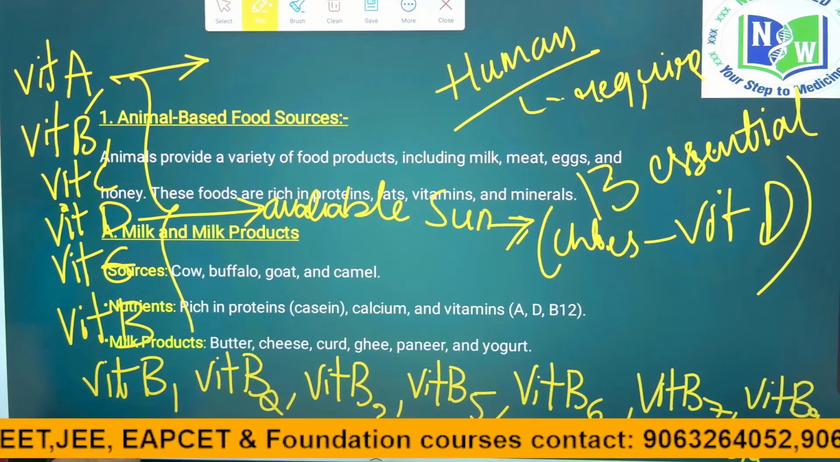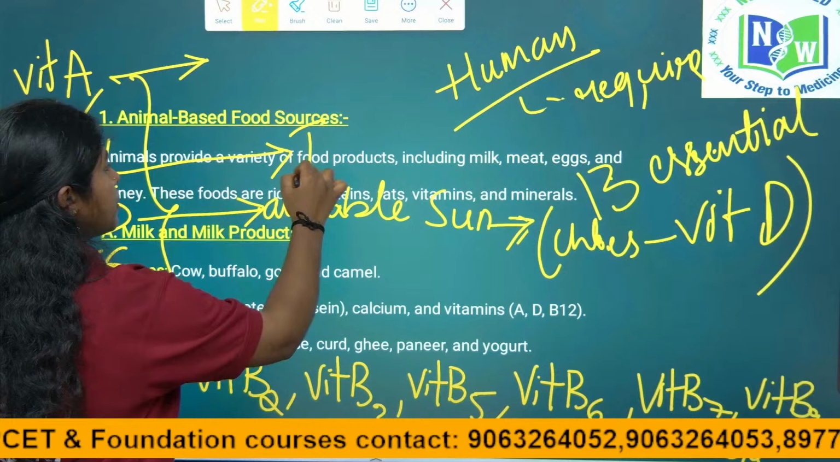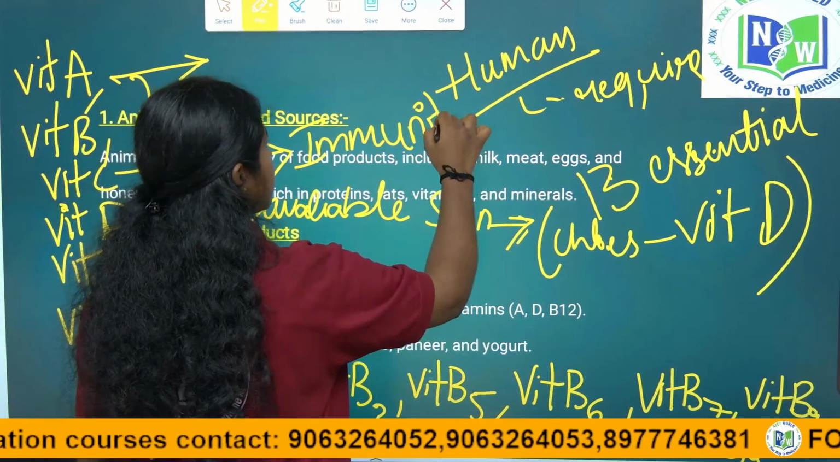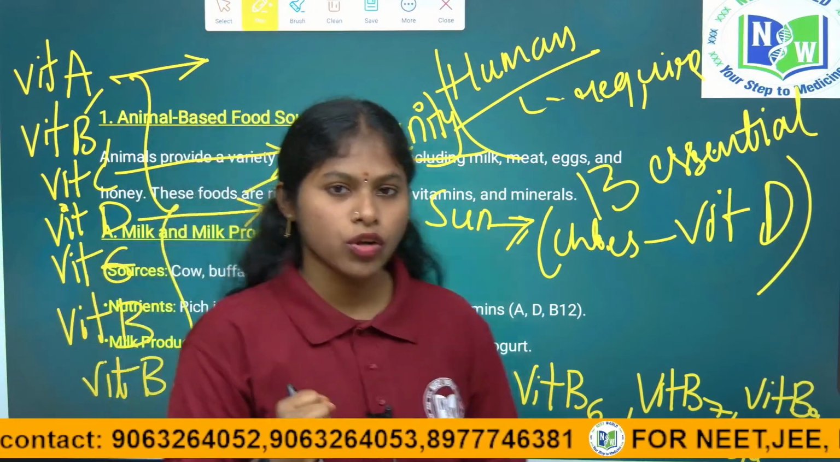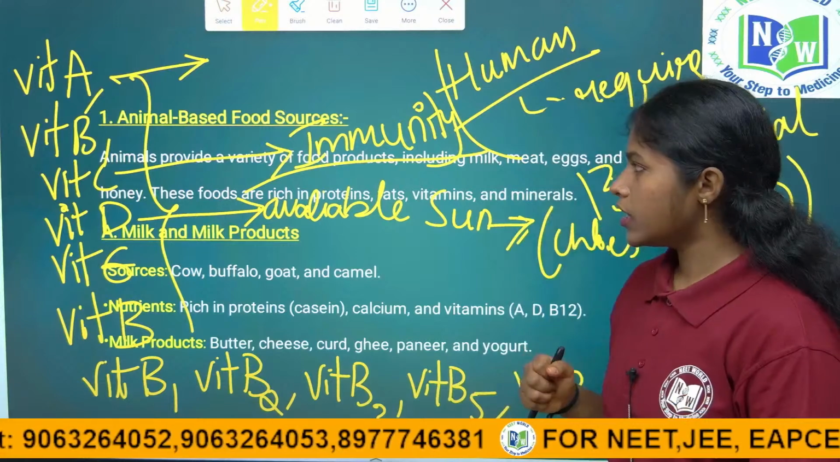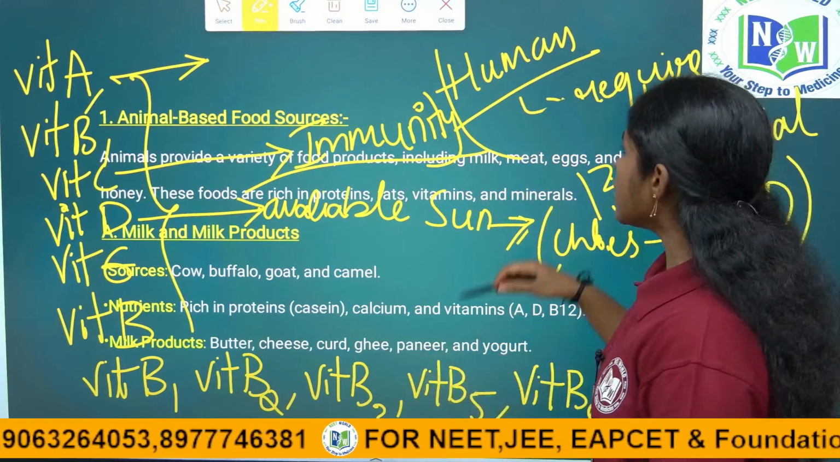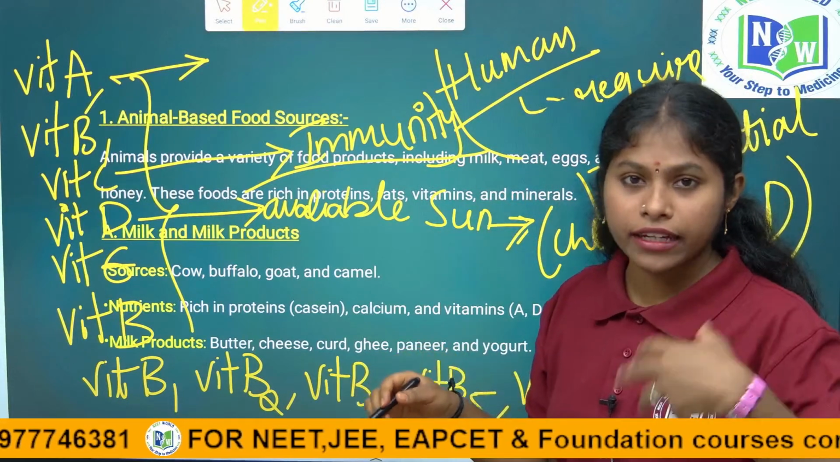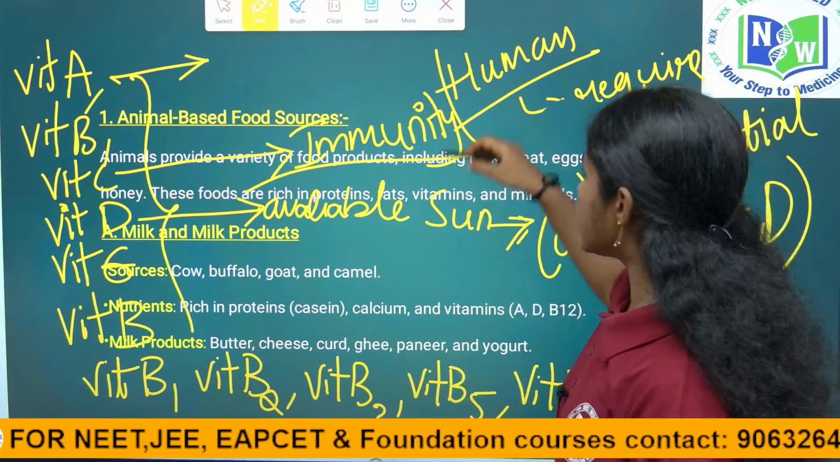And vitamin C. Vitamin C is very required for immunity, to fight against any diseases and for resistance in our body. Vitamin C is very essential. These are the 13 essential nutrients required for the human body. So why are they required? How do we get the vitamins through various animal based foods? We will see now.